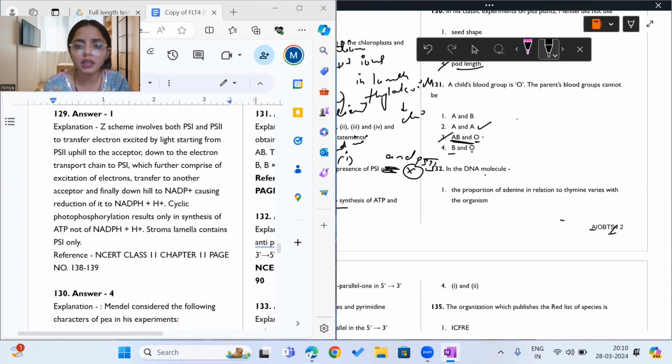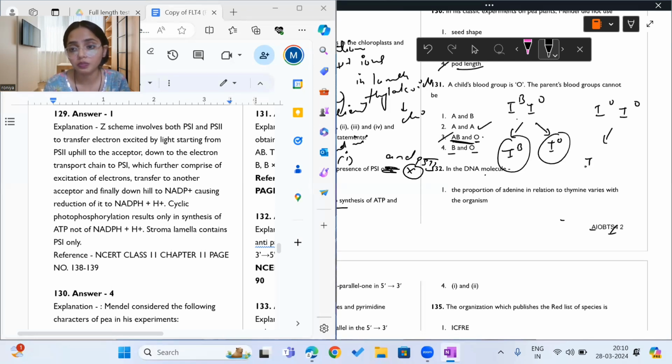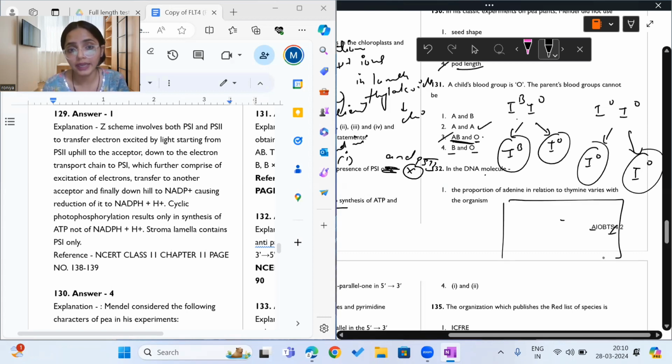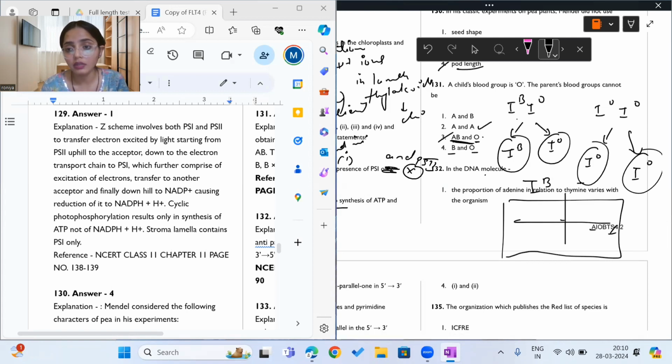It is saying that parents are having B and O blood group. So B blood group will be IB, IO, and O is IO, IO. So gametes are IB, IO, IO, IO. So we are getting something like IB IO, IO IO, IB IO, IO IO.